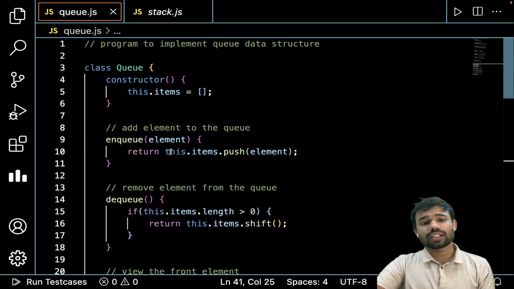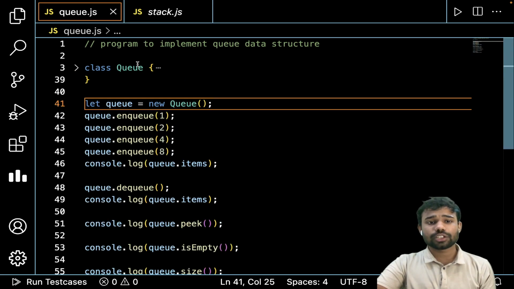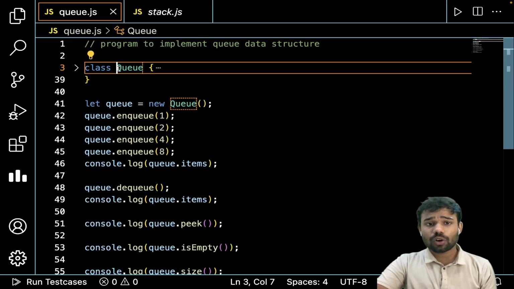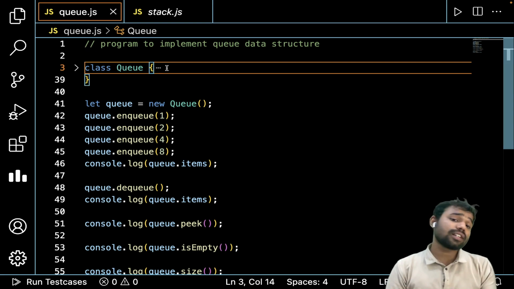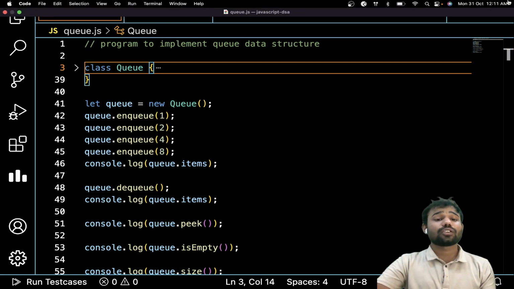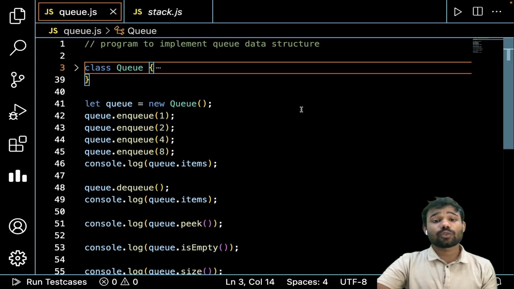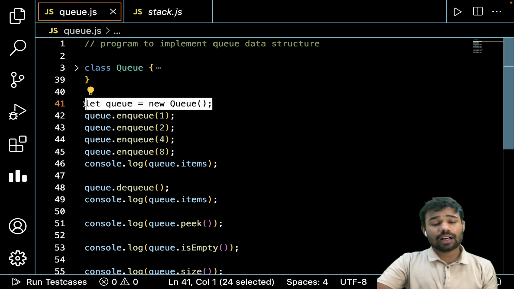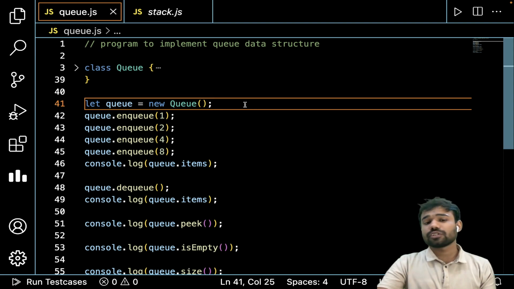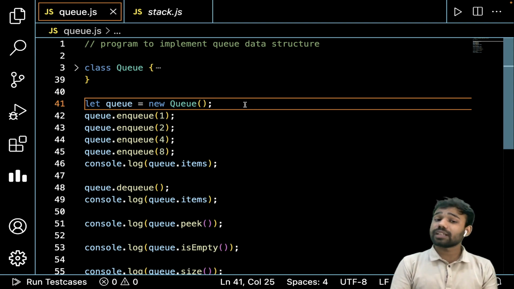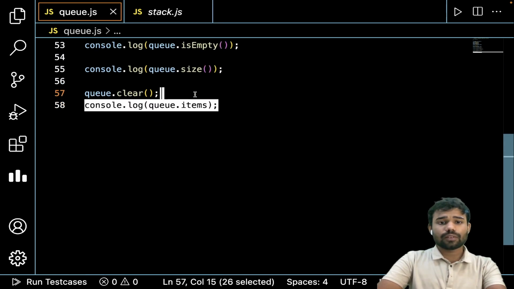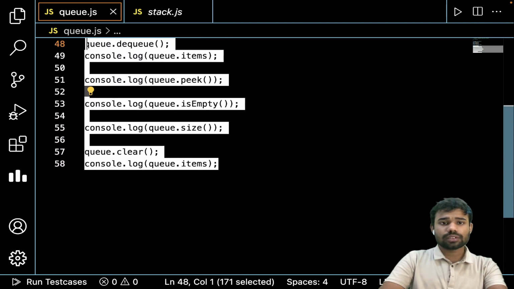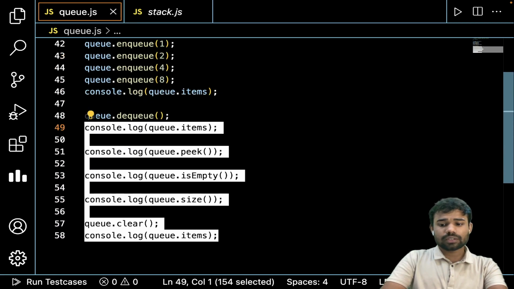So you can see here, using so many functions in this complete class queue, we have written all the functions which are basically required for queue. Then what we have done is taken an object of queue: let queue is equal to new Queue. We have taken an object of this class queue, and that object will be used. First, let's forget what we have done below it. First let's discuss the top things.